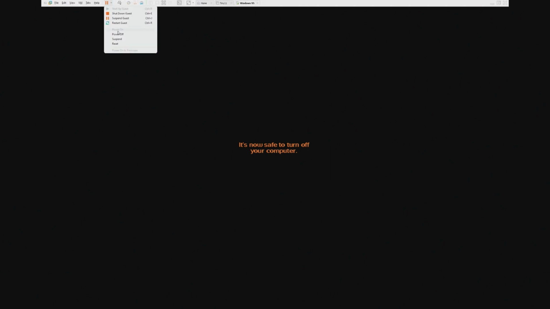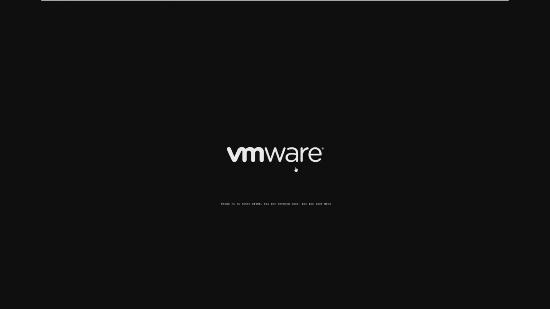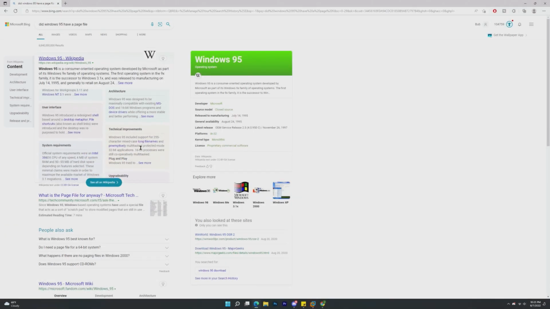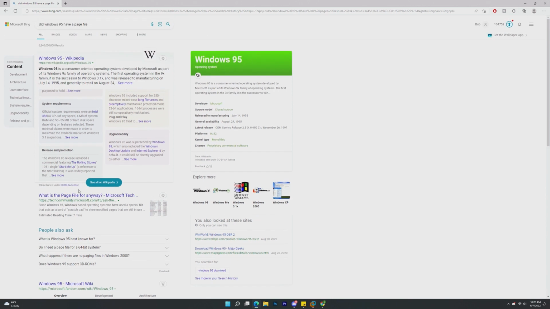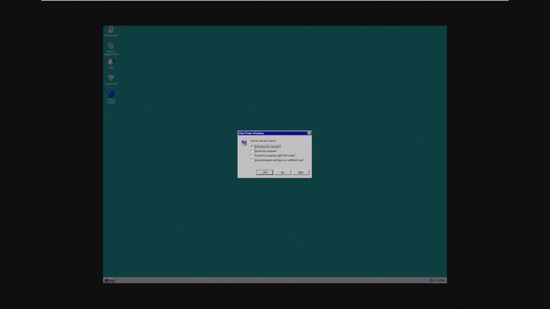Let's cut it down to 8. I'm going to cut it in half, and we're going to see what happens with 8 megabytes. We are getting ridiculously low. This may sound really stupid, but I don't even know if there's a page file in Windows 95. Okay, I can't really find anything on that. Okay, so Windows 95 does have a page file. Okay, cool.